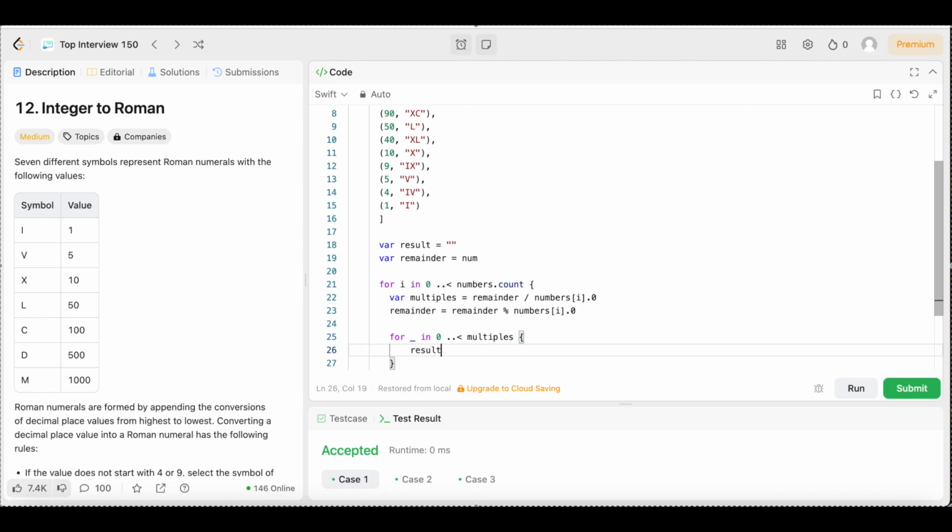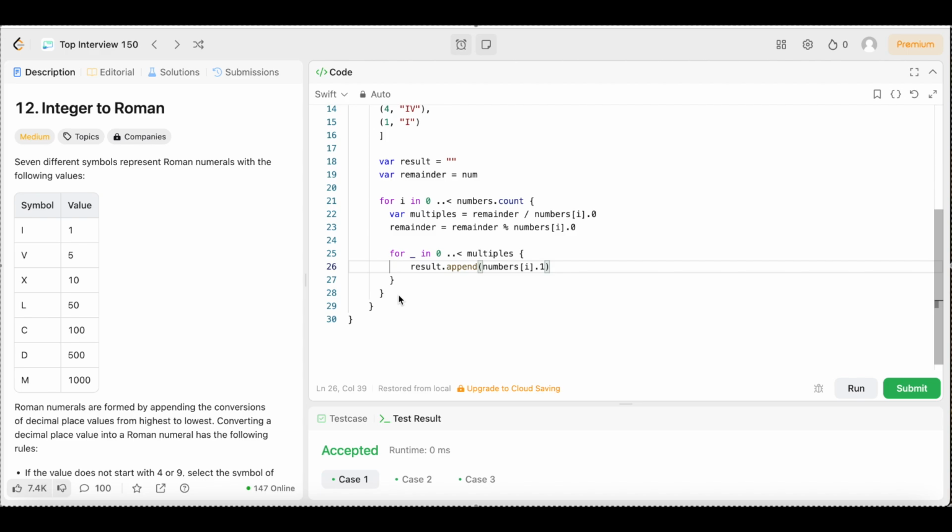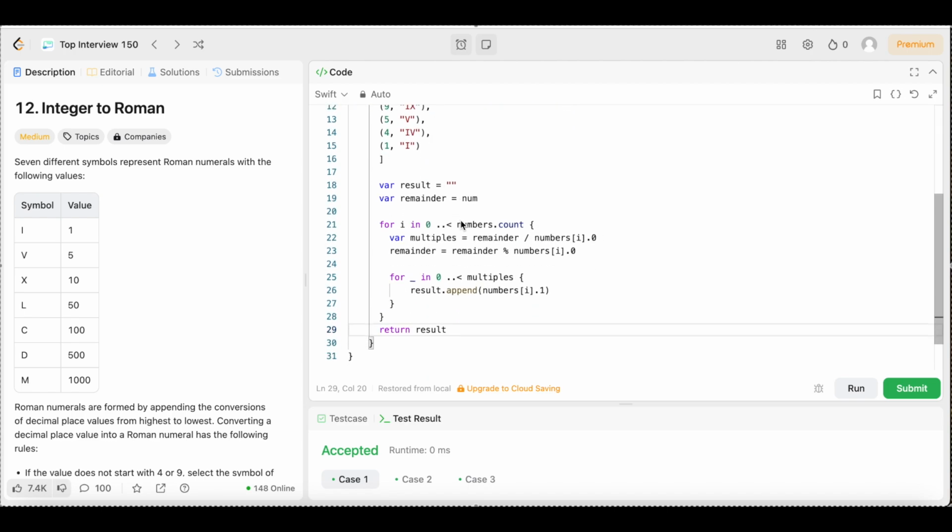We're going to say result.append, open up the parentheses, numbers[i], come out of the square brackets, still inside the parentheses, we're going to say .1. Then we're just going to come outside of the initial for loop and say return result. Excuse me, y'all, that should be result. Now, that should be all she wrote, y'all.